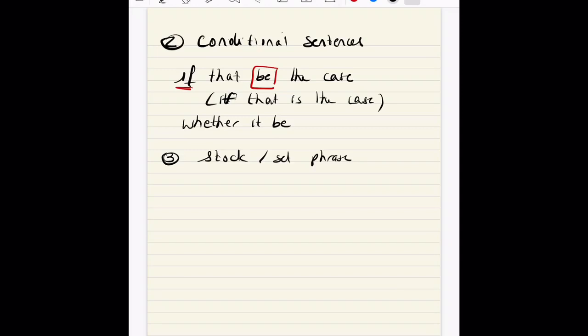Now, the third reason for using the subjunctive is with stock phrases, which are set phrases. Be careful, the word phrase doesn't mean sentence. It means like a segment, a short expression. We use it a lot with "if need be." Call me if need be, basically if you need me, if need be. Another example is "come what may." Well, come what may, I'll go on holiday. So whatever happens, come what may, we'll see what happens. Come what may, I'll do this, I'll do that.